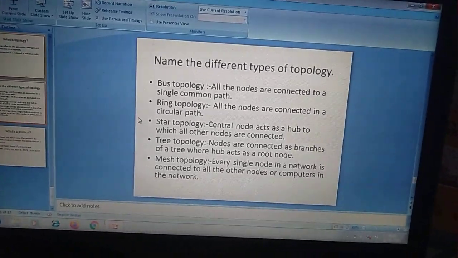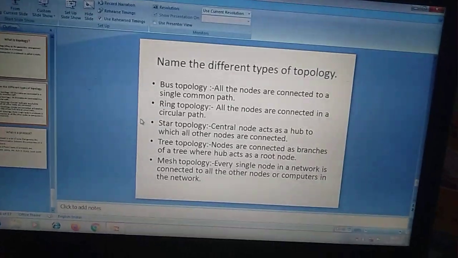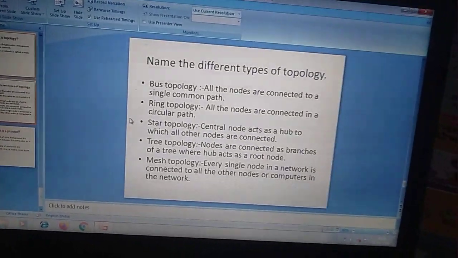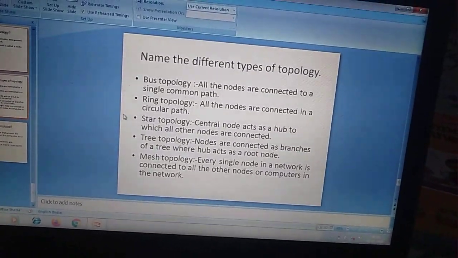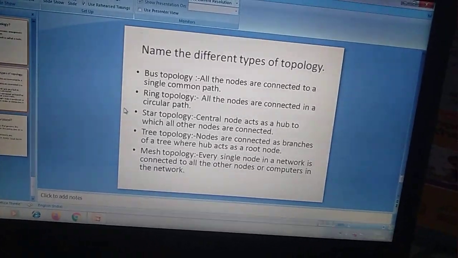Next, tree topology. Nodes are connected as branches of a tree where the hub acts as a root node. Now let us see how it occurs. This is the root node. This is one computer, this is the other computer, this is the third computer.